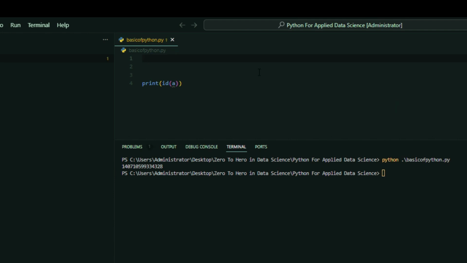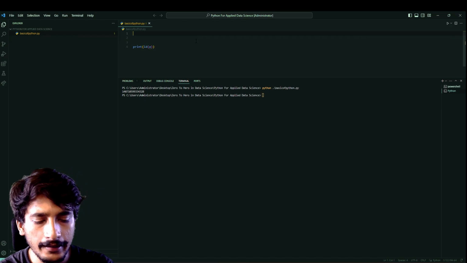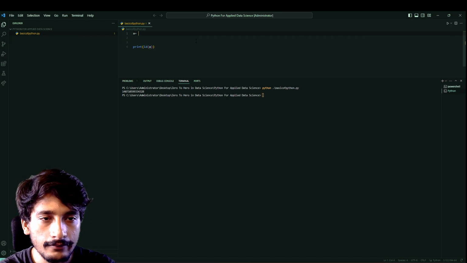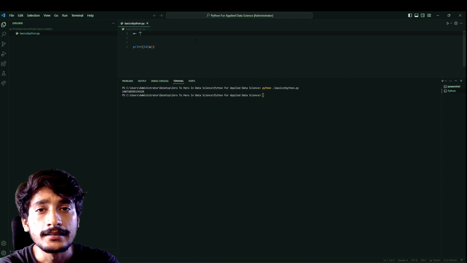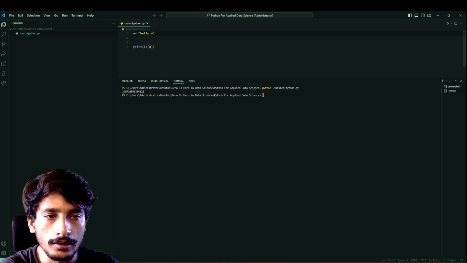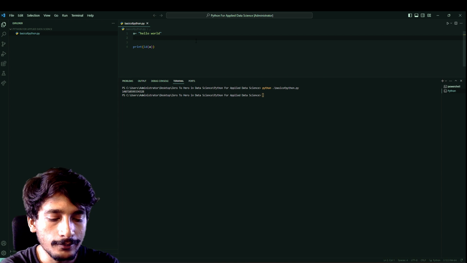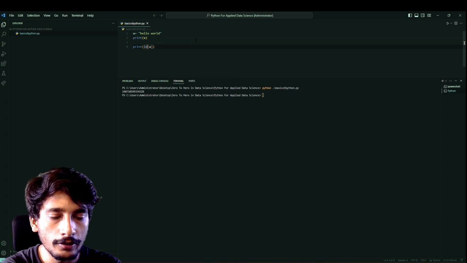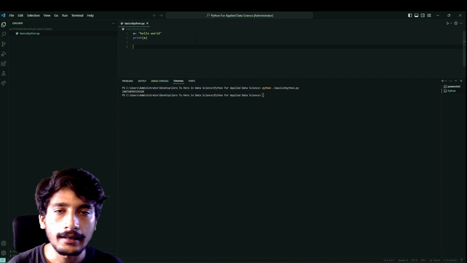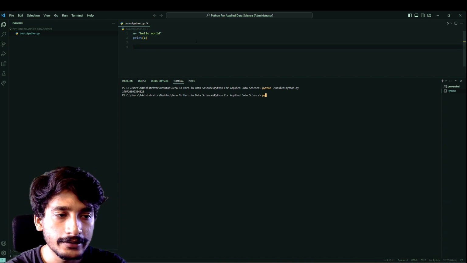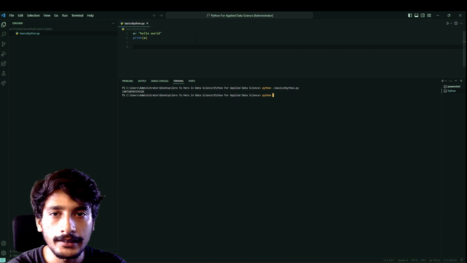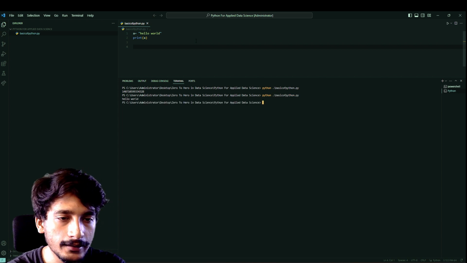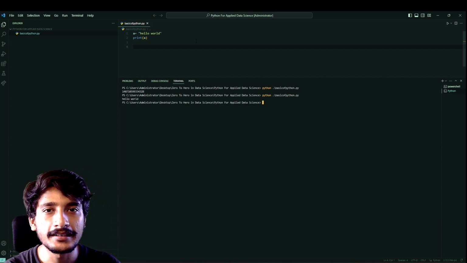Now let us attempt to do this for a string data type. Suppose our variable is a and we now want to print a string which is hello world. So how to print this? Print a, and we remove our previous print statement and now run it. We just need to type python and the file name that we want to run, basics of python, and here is our first variable assignment a, and we have printed the statement hello world.